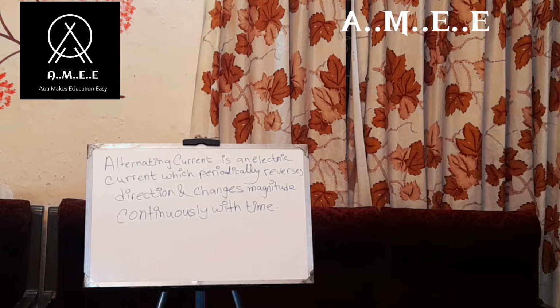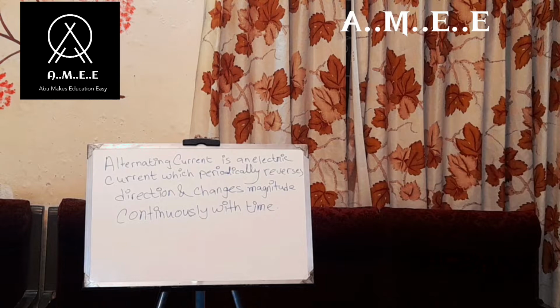In case someone didn't understand my handwriting, let me repeat the words which may be confusing. Alternating, A-L-T-E-R-N-A-T-I-N-G. Alternating current is an electric current which periodically, P-E-R-I-O-D-I-C-A-L-L-Y, reverses direction and changes magnitude continuously with time. Full stop.